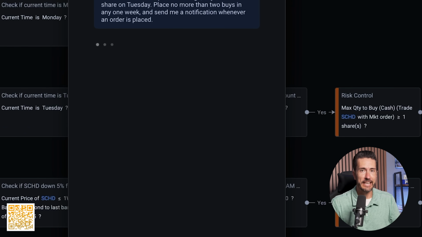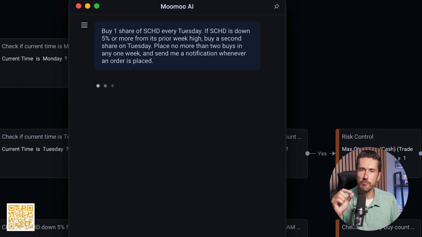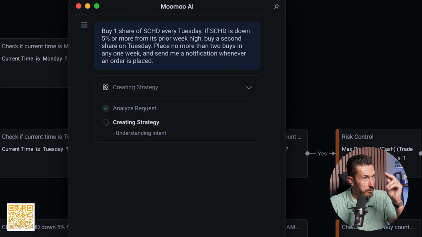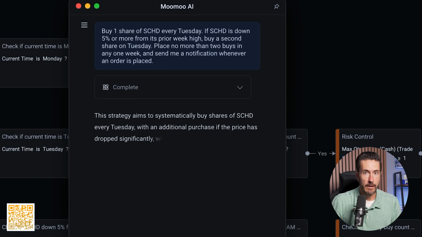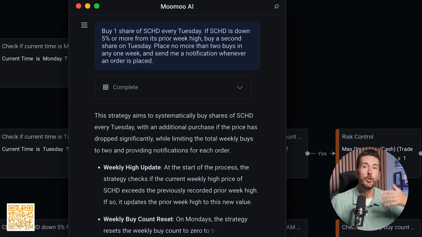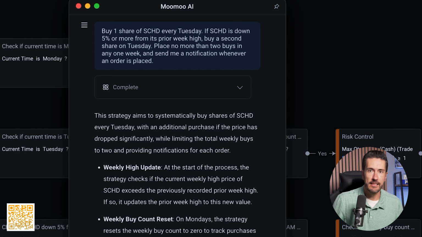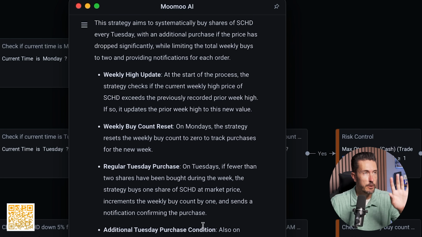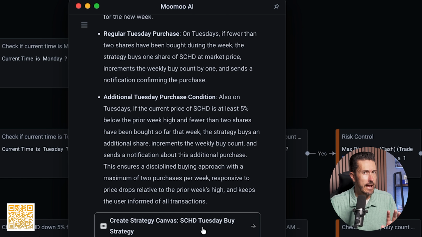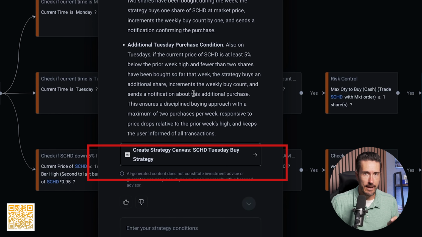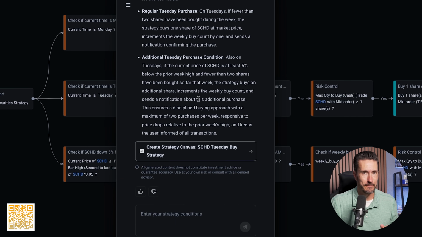Now, we can see it thinking here. It's kind of cool, right? And then what it's going to do is recap what the plan is going to be. I suggest, because as I was learning this, I had to really look through this thing. Read over and make sure this is the strategy you want. If not, you can type to the AI and adjust that strategy and say, no, I want you to do this instead of that. And once you're ready and you feel that you have the strategy clearly laid out in the AI, then you want to click Build Strategy right down here. Then you're going to see it happen.